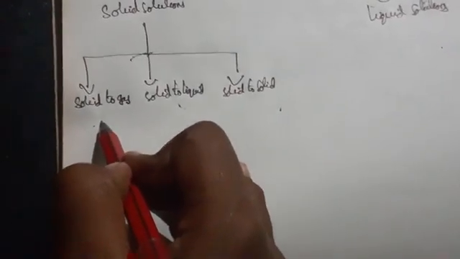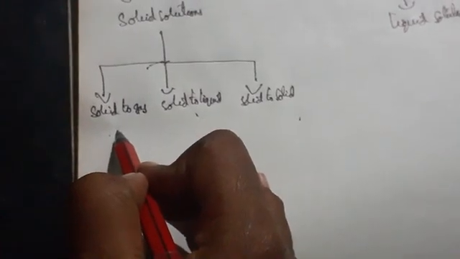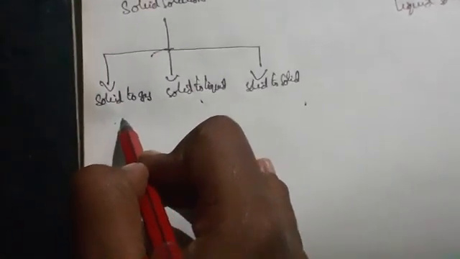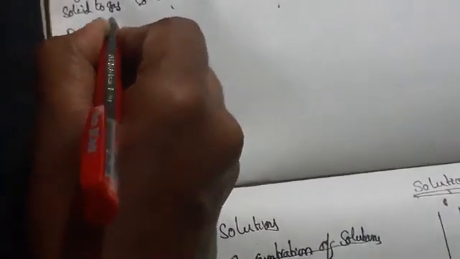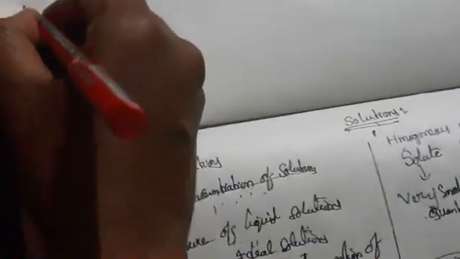So what are the examples we are going to take here means solid to gas, dust particles in smoke.